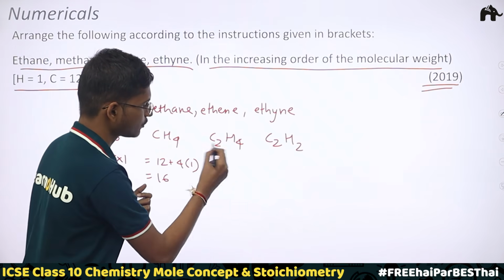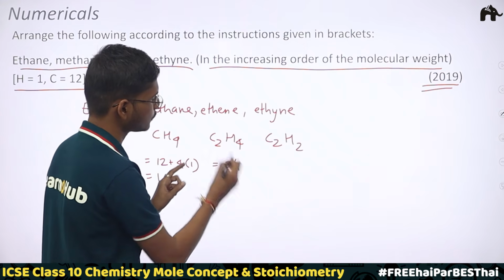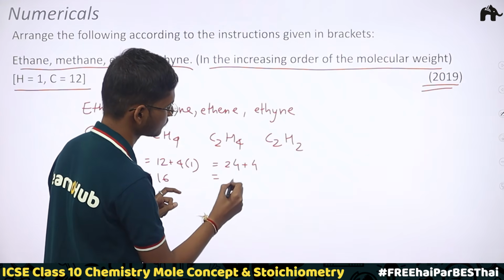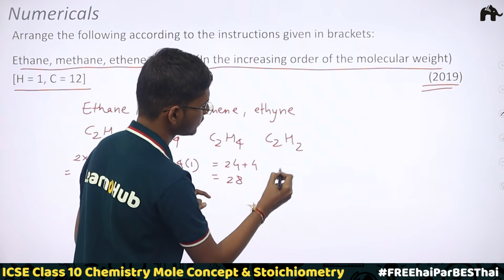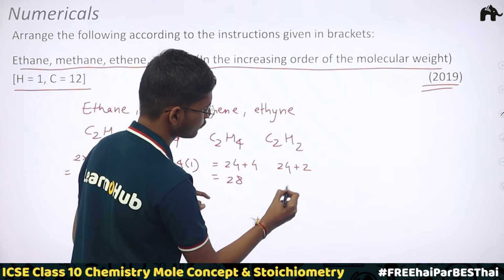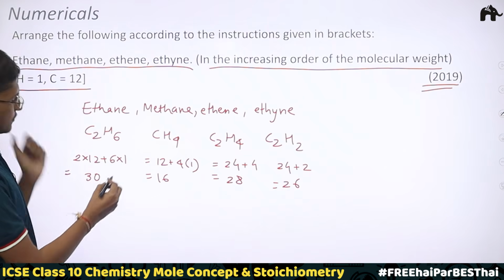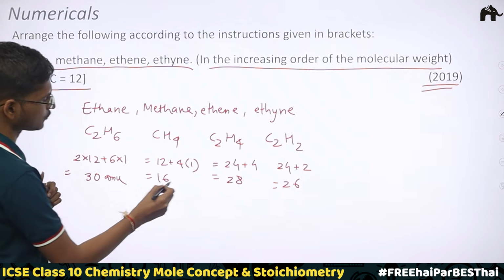Moving ahead, 12 twos are 24. Okay, right? I'm now doing it quickly. And then 4 into 1 is 4. So 24 plus 4 is 28. And here 12 twos are 24, and 2 ones are 2. So 26. Okay. All these are in terms of atomic mass units.